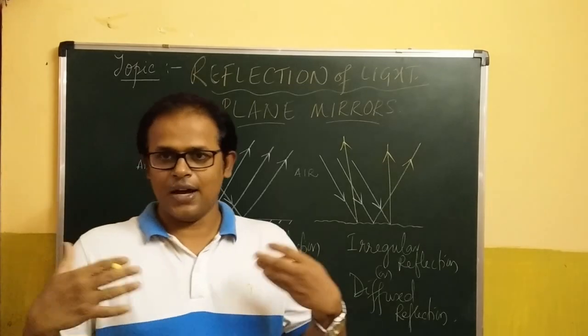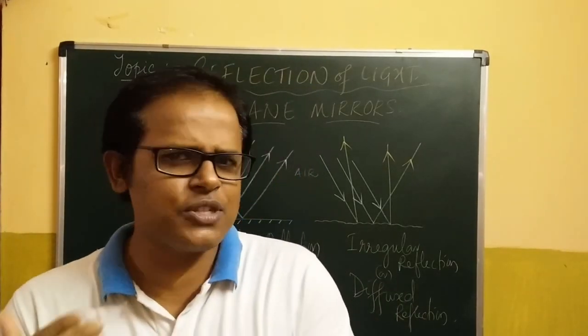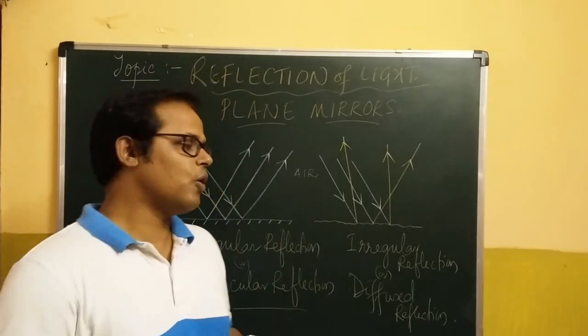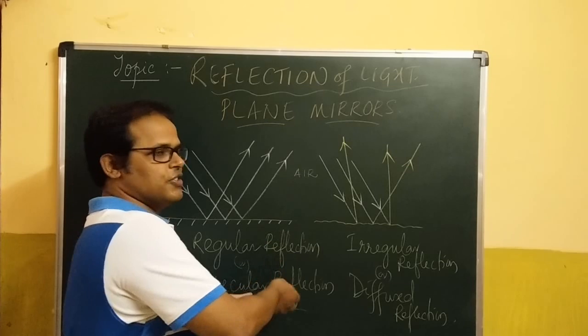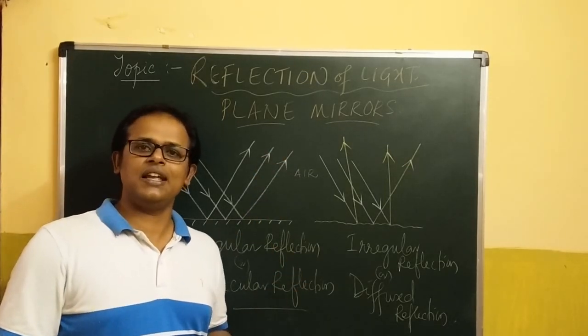That's why we can see ourselves when we stand in front of a plane mirror, but we don't get to see our own self in the white sheet of our copy books, or I can't see myself in this very smooth looking board right now. An image is not exactly formed.